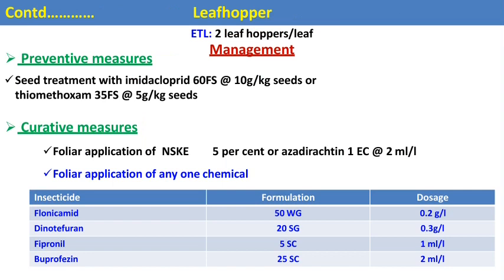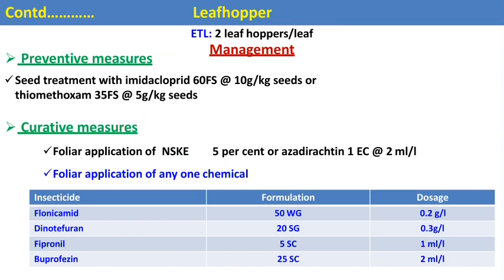In preventive practices, seed treatment with imidacloprid, a systemic insecticide. Seed can be treated before sowing with imidacloprid at the rate of 10 gram per kg of seeds, or we can also use thiamethoxam at the rate of 5 gram per kg of seeds. It is effective against nearly all the sucking pests. In curative measures, we can spray a botanical insecticide, NSKE, neem seed kernel extract 5%, and we can also spray a neem-based product like azadirachtin at the rate of 2 ml per liter.